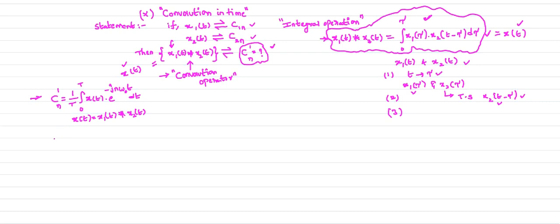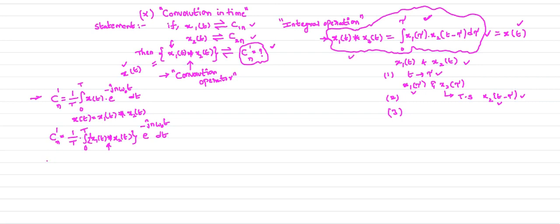Now you place x of t in the above equation, so that I get cn dash equal to 1 by T integral 0 to T, x1 of t convolution x2 of t, into e power minus jn omega naught t dt. So that is your cn dash. But you should know the formula for the convolution of two signals.